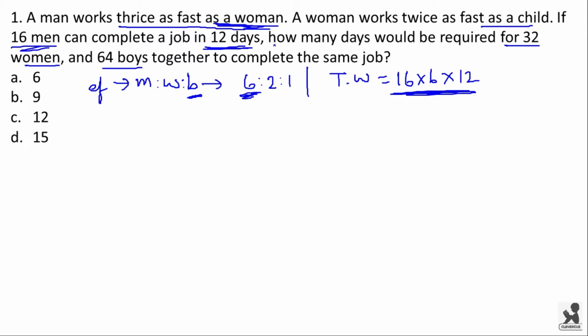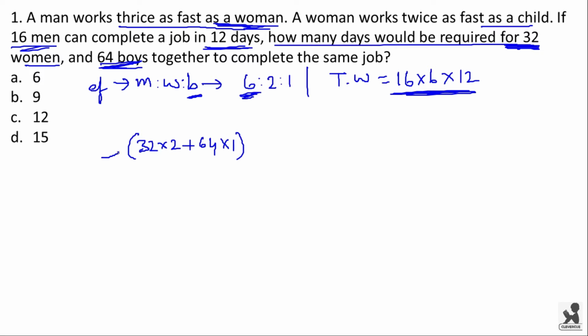Now the question is how many days would be required for 32 women and 64 boys together to complete the work. Now in a day the efficiency will be 32, that is number of women into their efficiency, plus 64 boys into their efficiency.